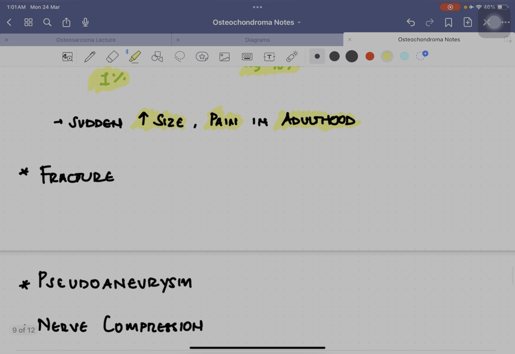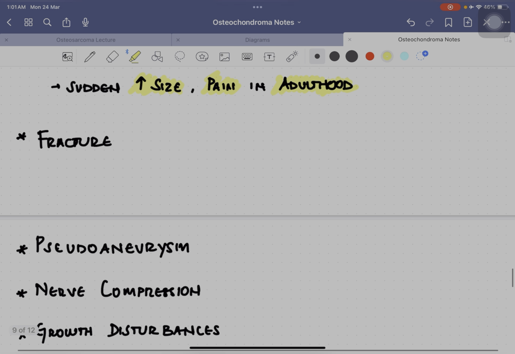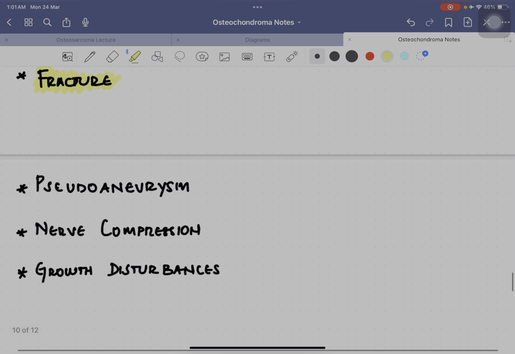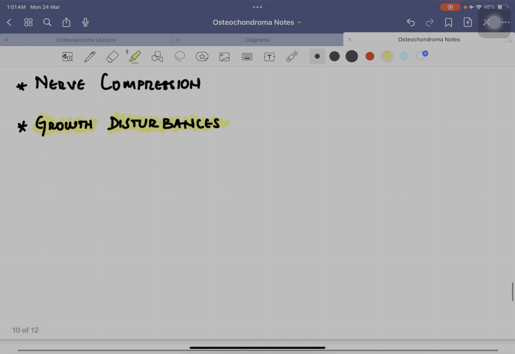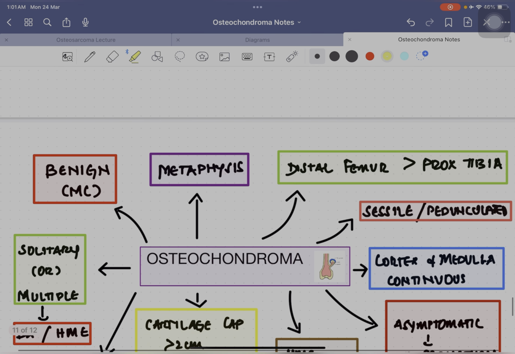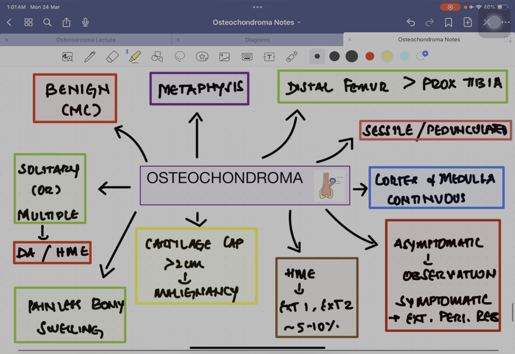The other complications are that there could be a fracture at the stalk site which can lead to pain. There can be pseudoaneurysm, nerve compression, and there can be growth disturbances, since the physis is also involved. So this sums up your osteochondroma features. Coming to this slide, you can save this. This gives you a complete picture of what you should remember whenever you're reading about osteochondroma.